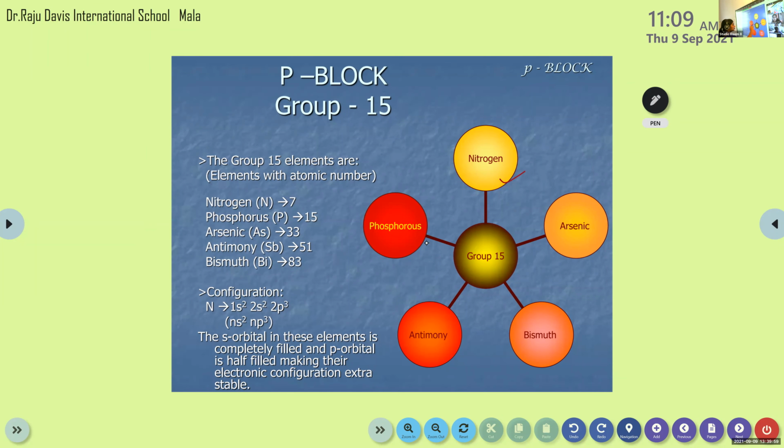Ma'am, in this chapter, can you say the deleted portions? Only a small portion. That's page number 180. Starting from phosphorus, then phosphine, phosphorus halides, oxoacids of phosphorus. These are the only deleted portions.